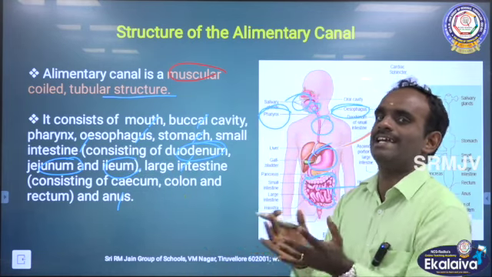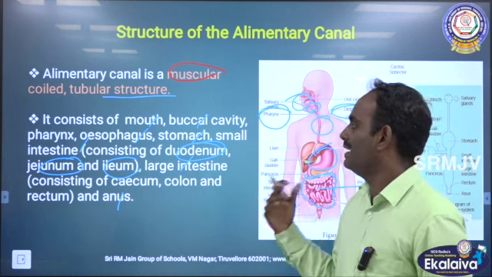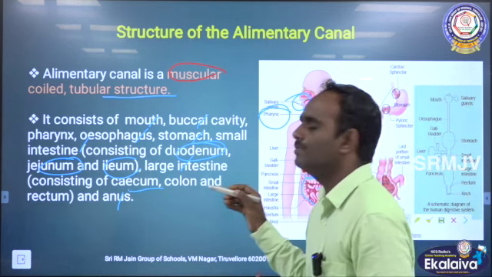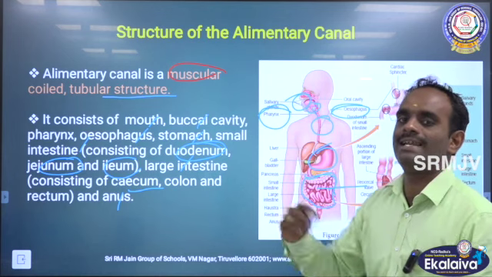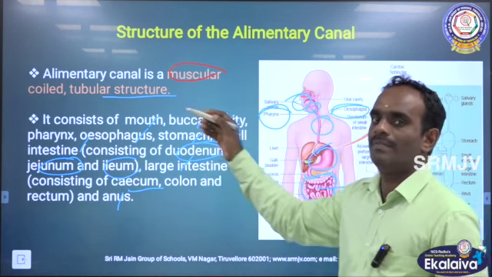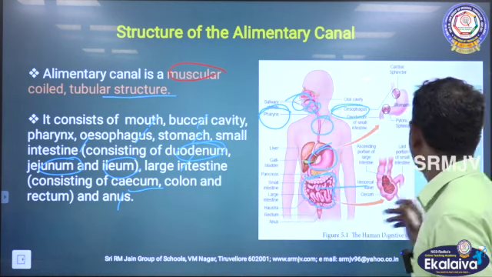These three are collectively called the small intestine. And then the large intestine, which consists of the cecum, colon and rectum. And finally, the anus. All these are the organs of the alimentary canal, collectively called the alimentary canal.